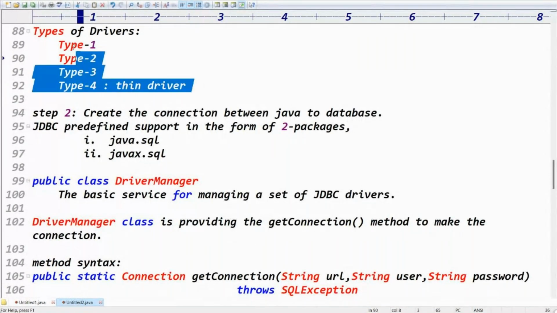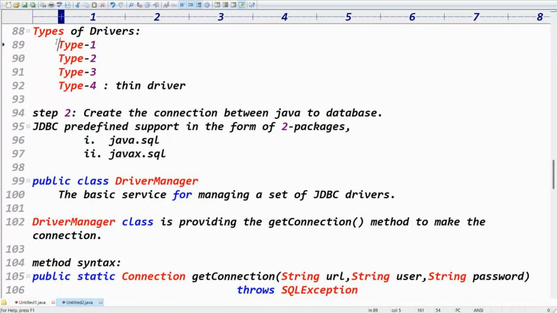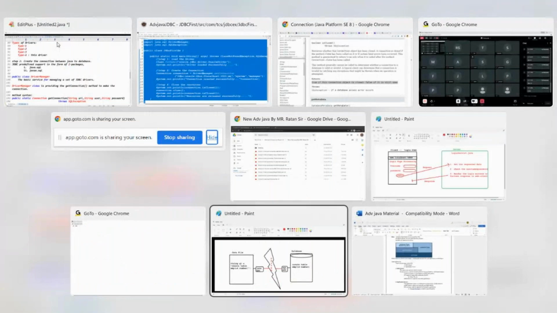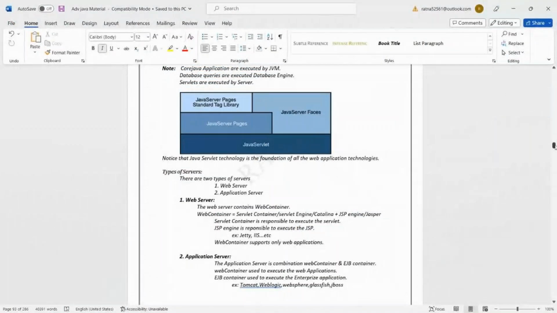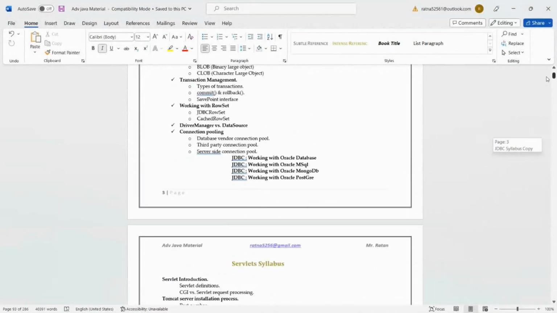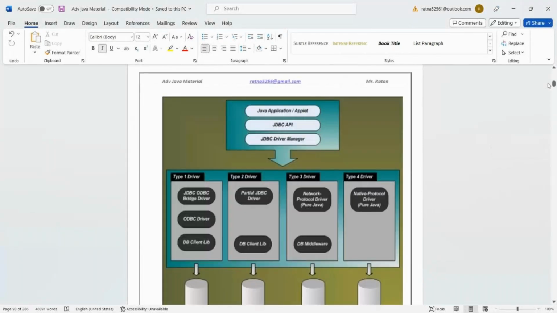What are the types of drivers? Type 1 driver, type 2 driver, type 3 driver, type 4 driver. These are the different types of drivers. Almost all of these are outdated, guys. We know about all the drivers. Yes, type 1 driver is there, type 2 driver is there.